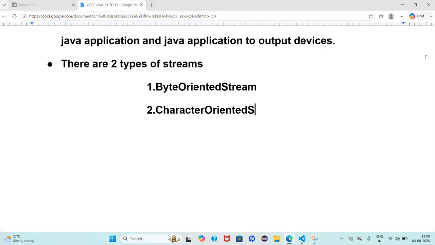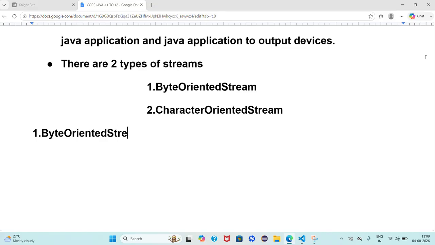Are you guys able to understand what I am saying? First thing, stream is nothing but a channel or medium. It is used to carry data from input devices to the Java application and Java application to output devices. But how many types of streams are available? Two types of streams. What are the two types? The first one is byte oriented stream.